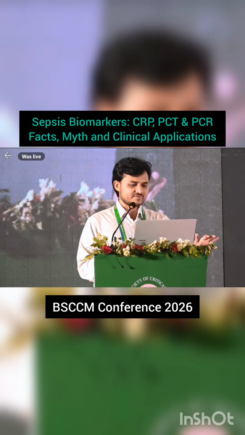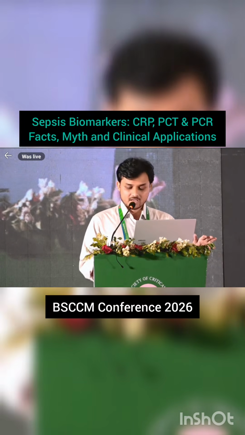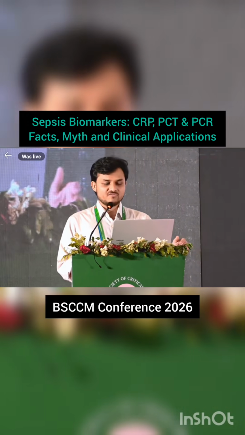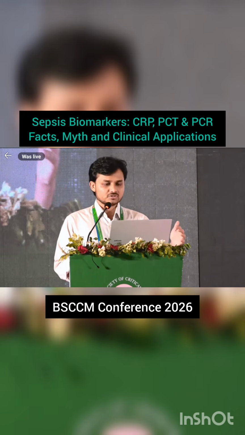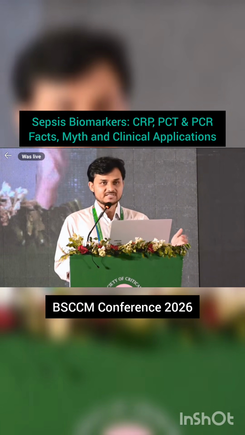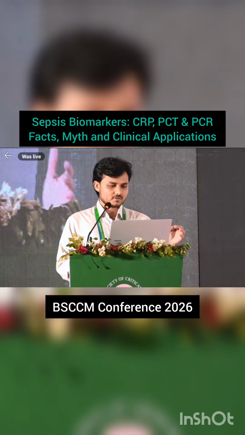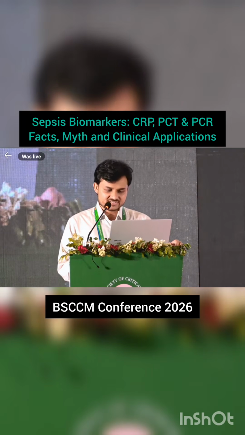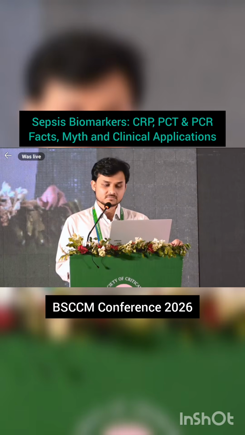So an ideal biomarker should be rapid, sensitive, specific, cost-effective, reproducible, and easily available. But no biomarker will fulfill all the criteria. So we go through CRP, the traditional biomarker, the main workhorse. It is produced by the hepatocytes, stimulated by interleukin 6, rises at 4 to 6 hours, and peaks at about 72 hours.